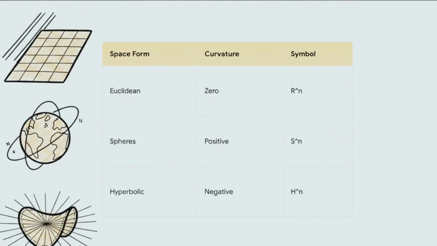This categorizes the three fundamental types of mathematical universes based entirely on their uniform curvature. If the curvature is exactly 0, boom, you have our standard infinite Euclidean grid. If it's uniformly positive, the grid actually closes in on itself, forming a finite sphere. But what if the curvature is negative everywhere? The space expands outwards infinitely and exponentially, forming what we call hyperbolic space.